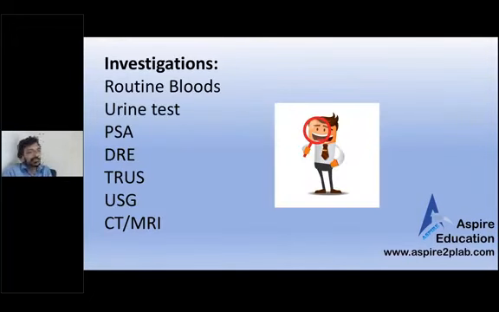Investigations. All these investigations will be doing routine blood, urine test, PSA, DRE, digital rectal examination, transrectal ultrasound, and CT MRI. Again, CT MRI we do for staging, but in this case, make sure to rule out everything. Lung cancer, X-ray. Pancreatic cancer, do pancreatic enzyme, amylase and lipase. So rule out everything. Ultrasound actually is just for abdomen if there is anything wrong with the abdomen.